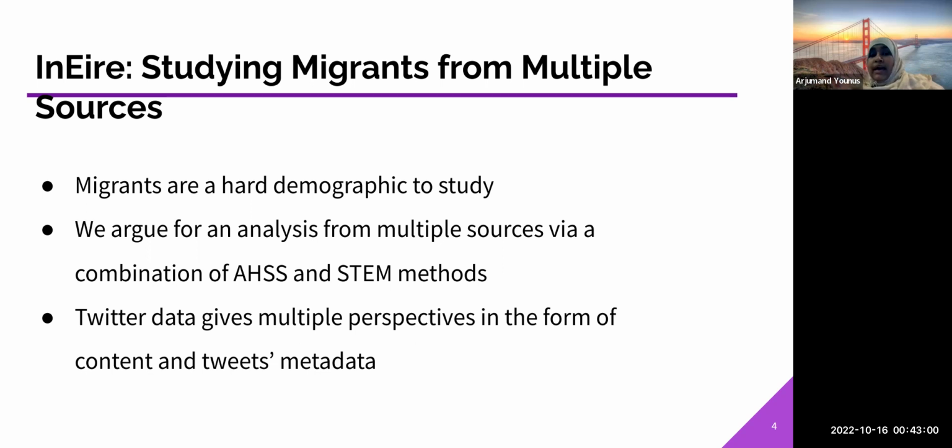In this particular work, we use Twitter data because it gives multiple perspectives, as it has both content and tweet metadata. The best thing about this work is that we use both of them. Migrants are a very hard demographic to study. This work shows that using a smart combination of different aspects of Twitter, we can come to some interesting findings.